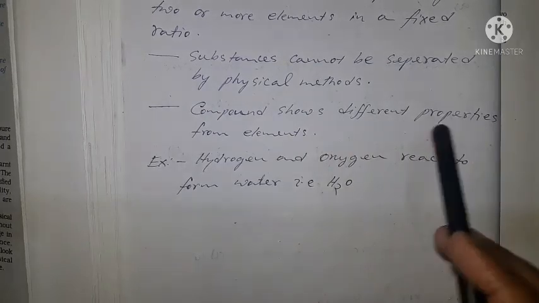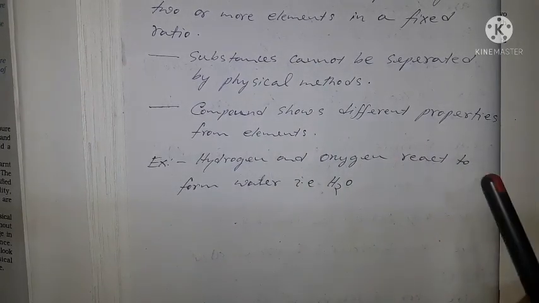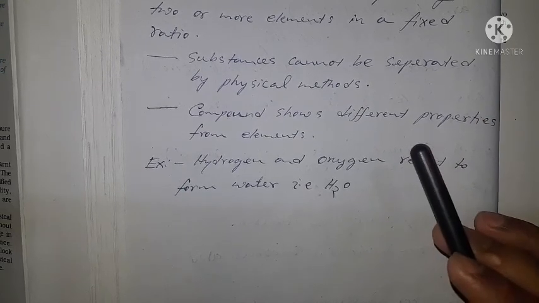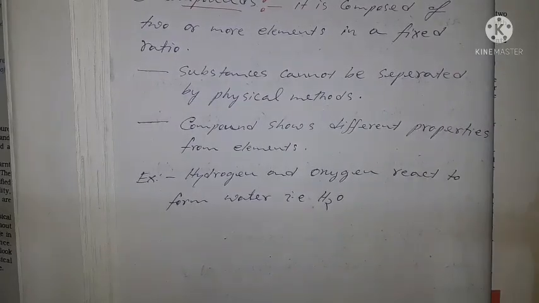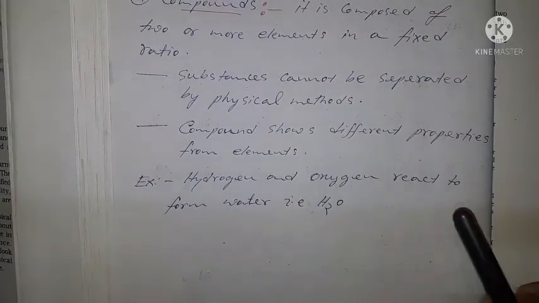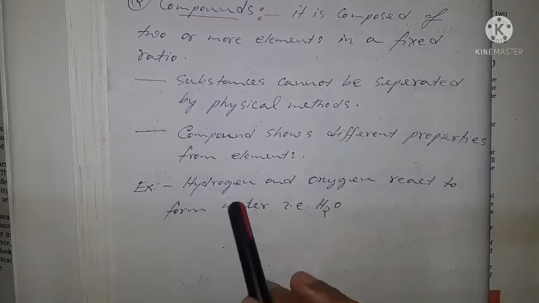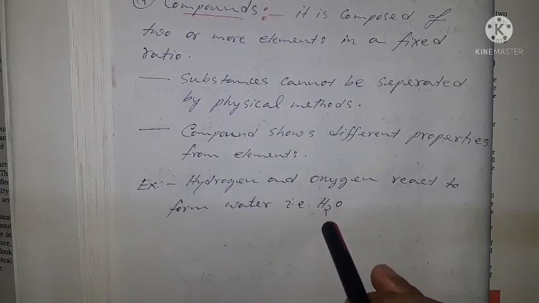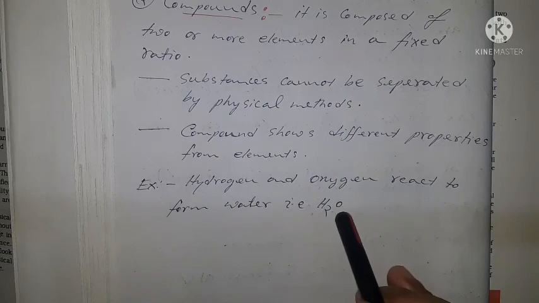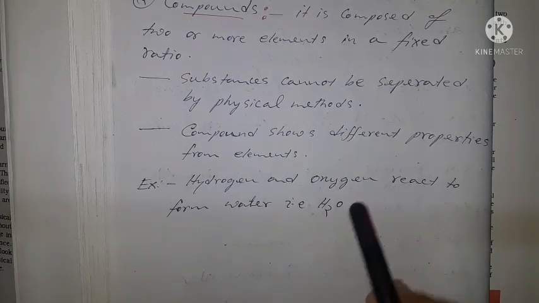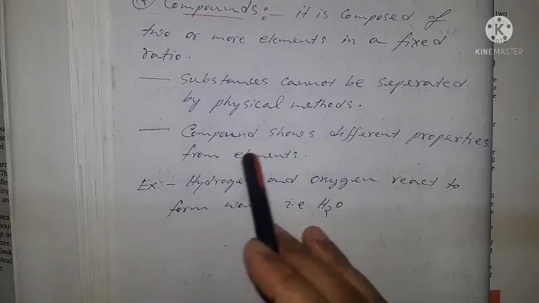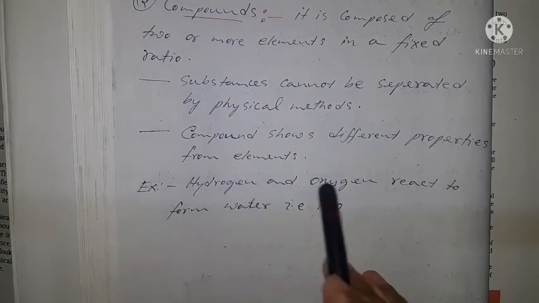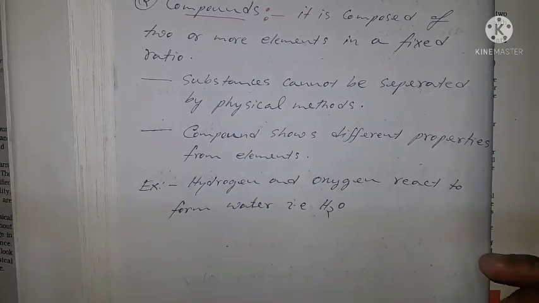Compounds show different properties from the elements. That means a compound is formed from different substances, and the properties of the compound are different from those of the substances which make the compound. For example, hydrogen and oxygen combine together to form water, that is H2O. In water we find hydrogen and oxygen, but the properties of water are different from those of hydrogen and oxygen. Hence it is written that compounds show different properties.